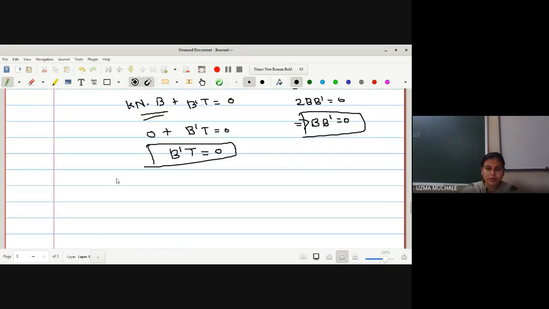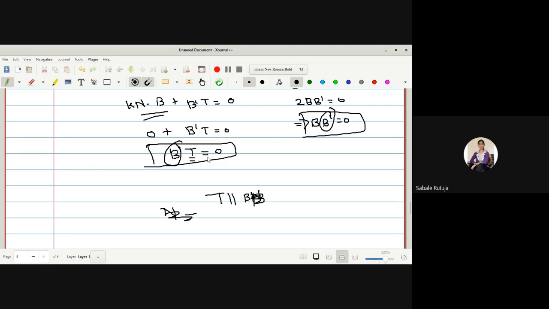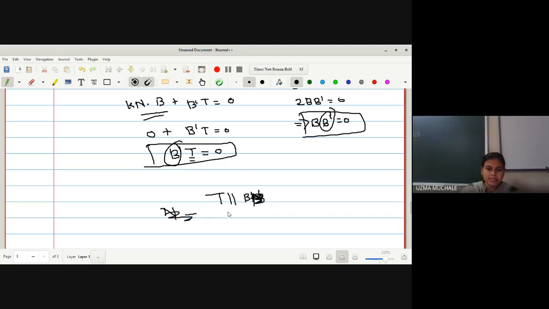So what you get from these two formulas, again you can say t as well as b are both parallel vectors, or both are in the same direction. Sorry, t and b. Yes or no? Because we have a dot product of b dash with t as well as the dot product of b dash with b is 0. So we can say t and b both are in the same direction, right? Sorry, b dash.